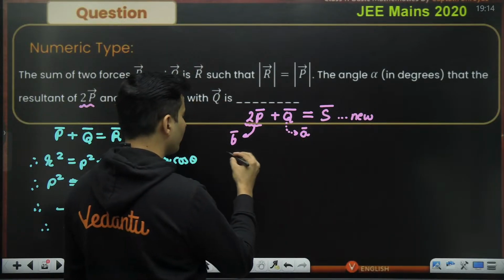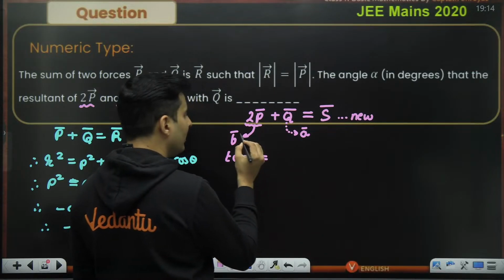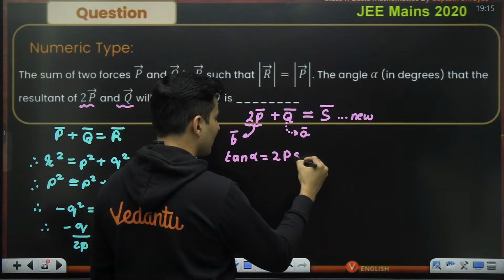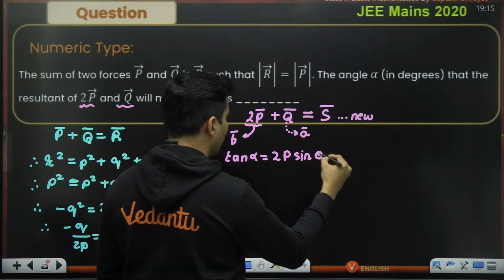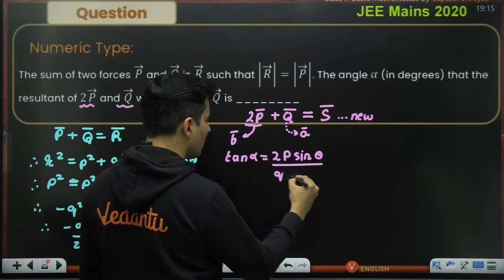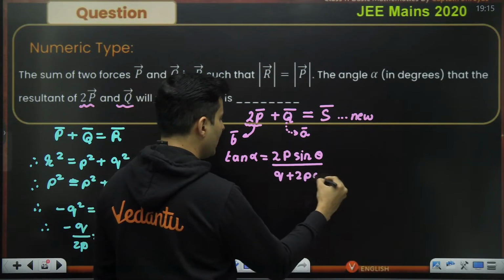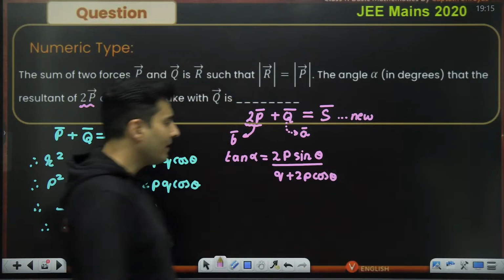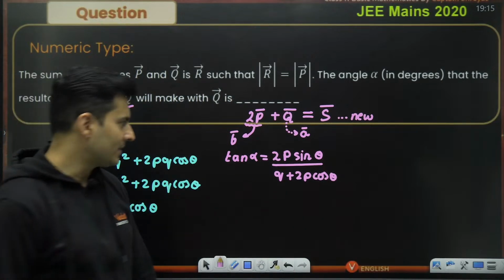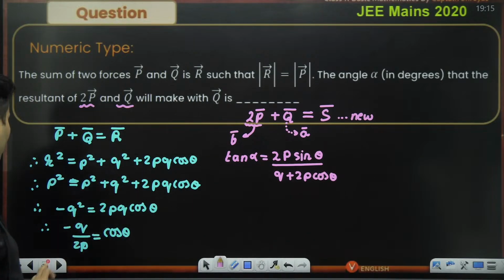Same thing you have to do. So that angle made, which will be tan of alpha, will be B sine theta, that means 2P sine of that particular angle, divided by A which is nothing but Q, plus B, in this case, 2P cos theta. Is that right, everyone? Till this point, absolutely clear? Okay, sir. Sir, but sine theta is there. You have cos theta. What to do, sir?